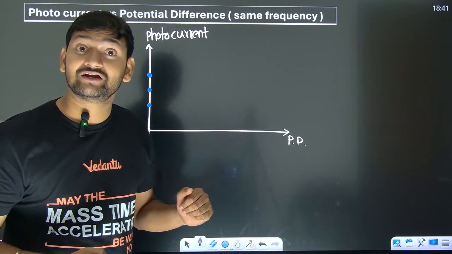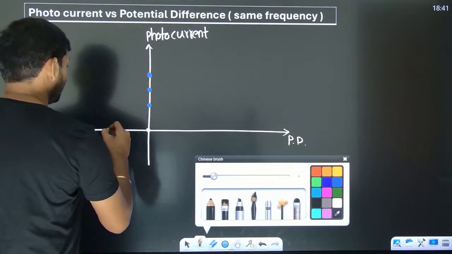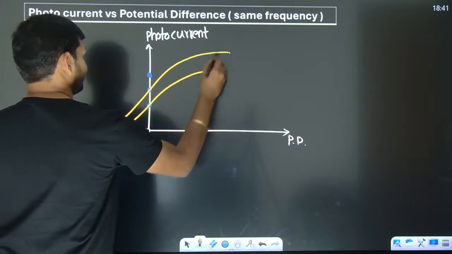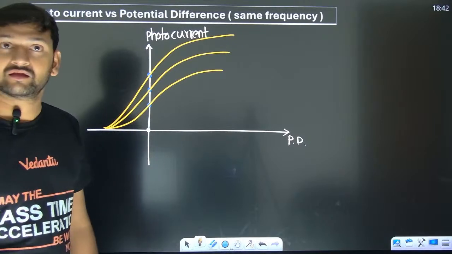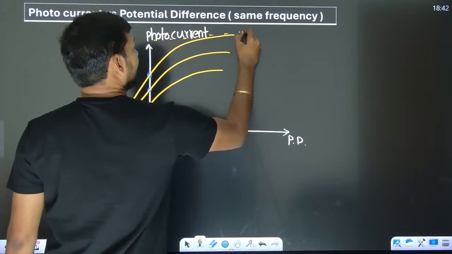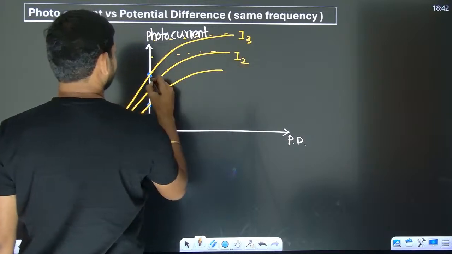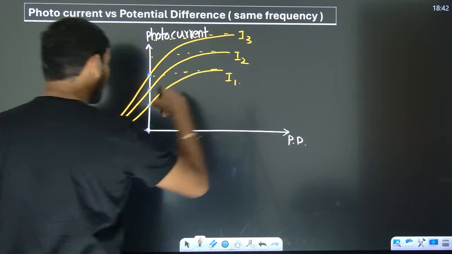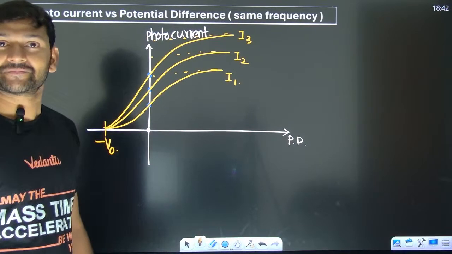And the graph, when plotted, shows saturation current for I3, saturation current for I2, saturation current for I1, but all of them have the same stopping potential.